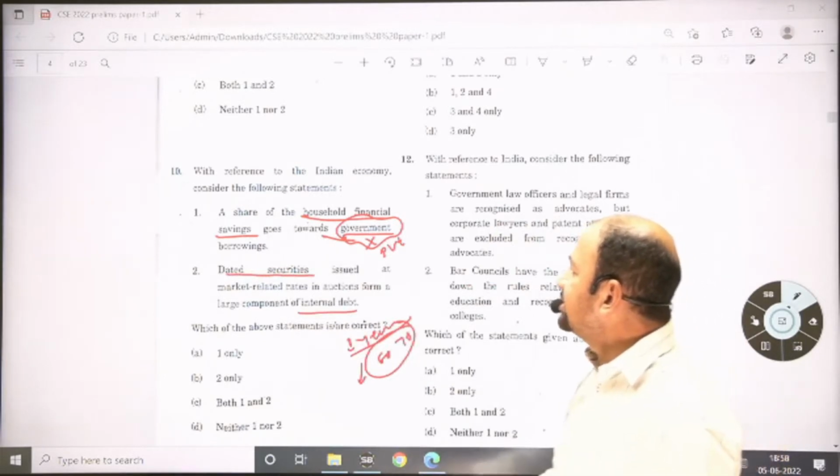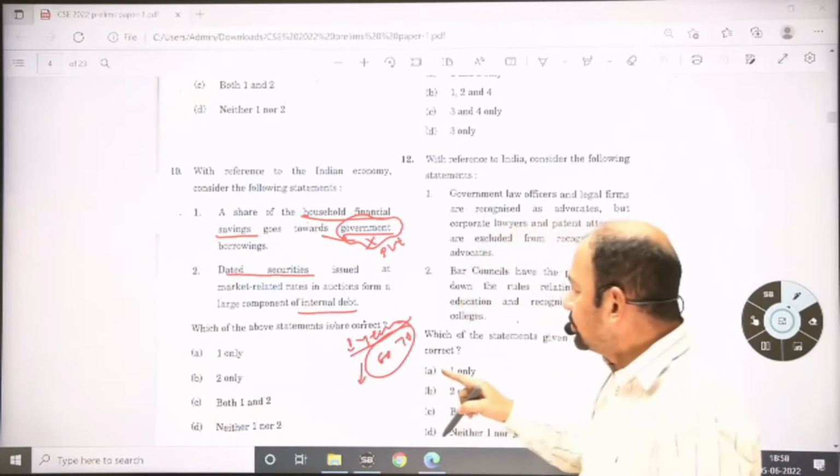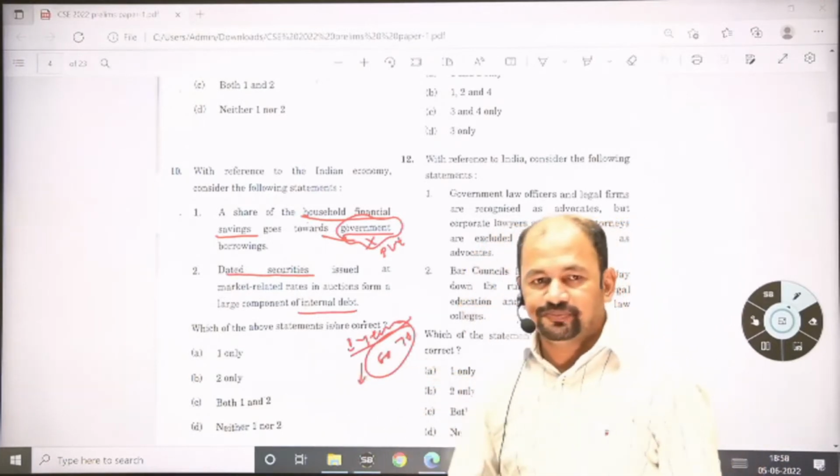So first statement is incorrect, second statement is true. That's why answer is 2 only, option B.